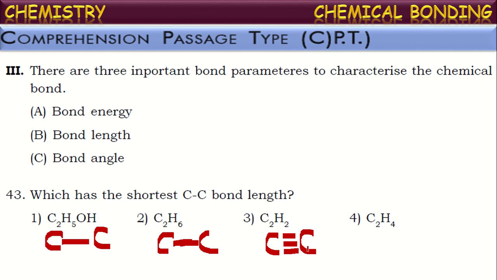Here, between the carbon atoms, there exists a triple bond. Both the carbon atoms are connected by a triple bond. And the last one, ethene or ethylene. Here, between carbon atoms, there exist two bonds, that we say a double bond. So if we compare these all, as the number of bonds increases between the two carbon atoms, bond strength increases and bond length decreases. Now they're asking for the molecule with the shortest carbon-carbon bond length. What will be that? The molecule with the triple bond between carbon atoms. That is acetylene. C2H2 is the correct answer.